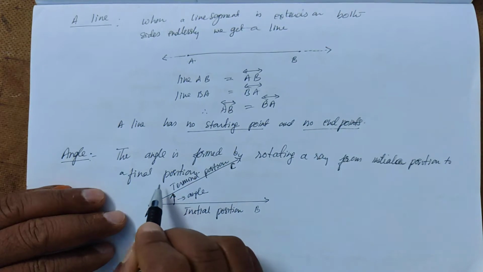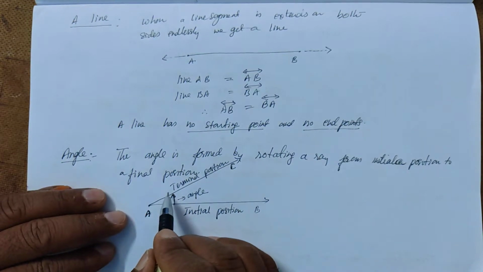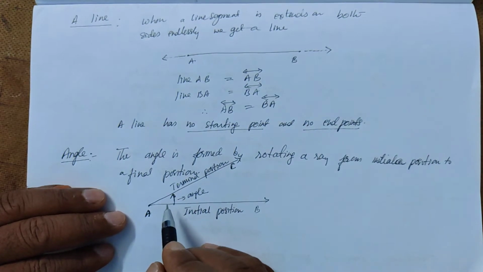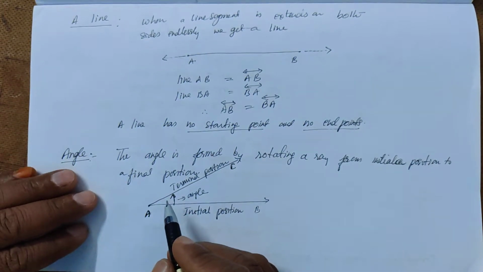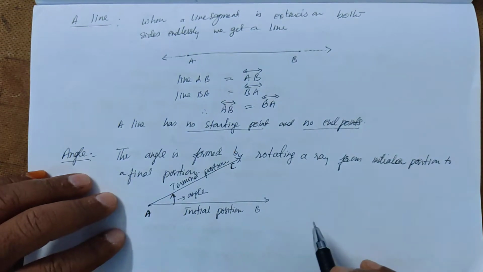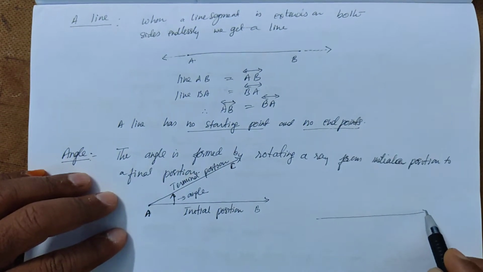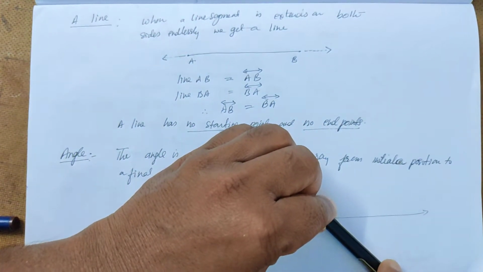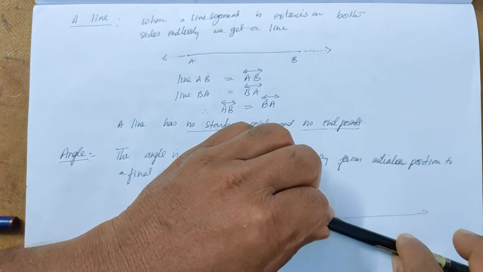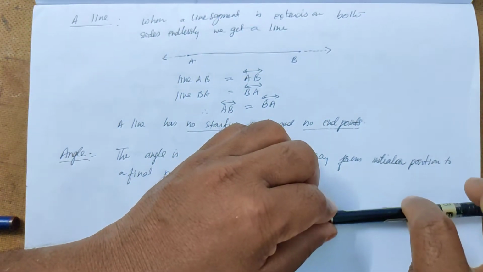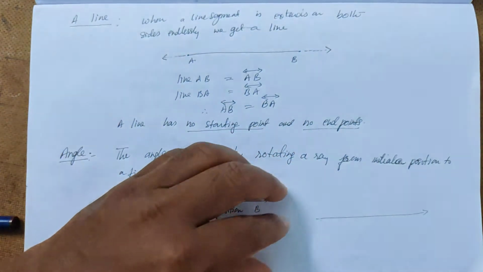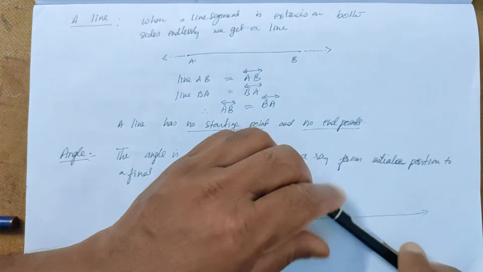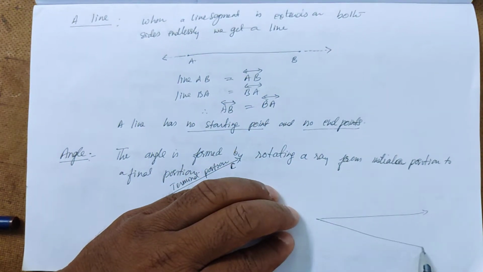So the measure of rotation, we can call it as angle. Okay, so when a ray rotates in this direction, so that is clockwise direction, the ray is rotating in a clockwise direction. So this is the initial position and it is rotating like this. So this is the terminal position.